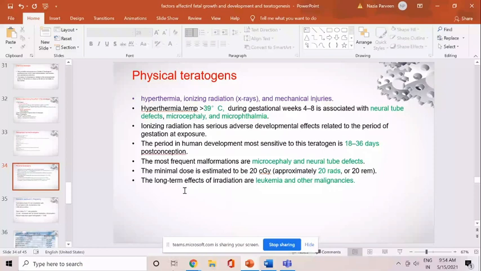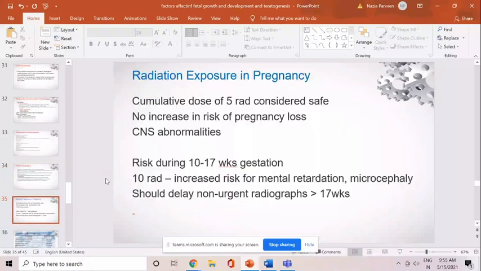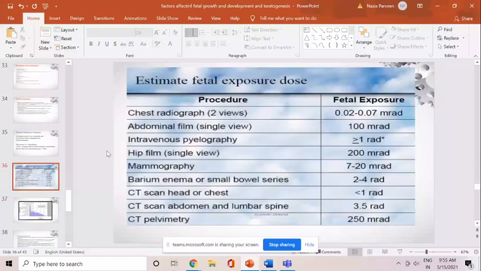So if there is exposure from 20 rads and more, there could be malformation, or if the exposure is less, it could lead to the long-term effect of leukemia and other malignancies in the baby. In this table you can see the fetal exposure in terms of rads and millirads. Minimal dose was 20 rads when fetal affection can occur.